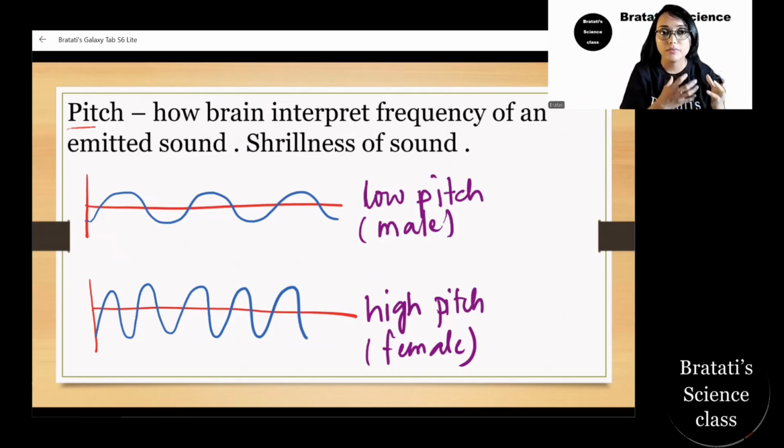Okay, the boys, the male, their voice is low pitch, that is not shrill. So as you can see, this is almost flat compared to this, which is going up and down. So this is the difference between the low pitch or male voice and the high pitch or the female voice.